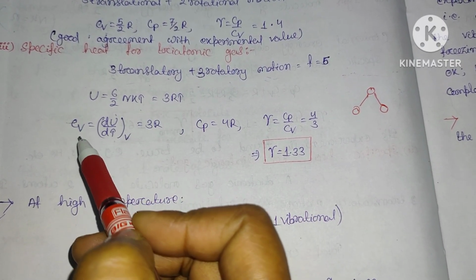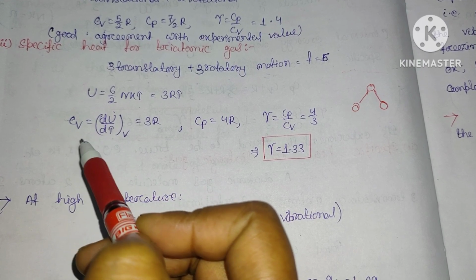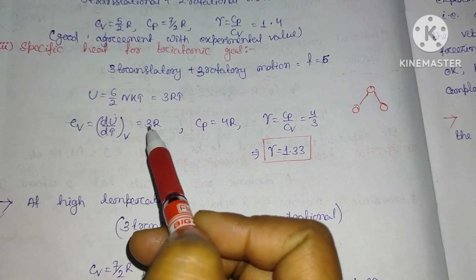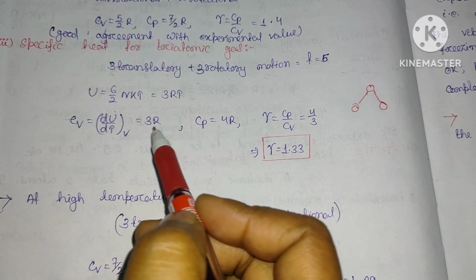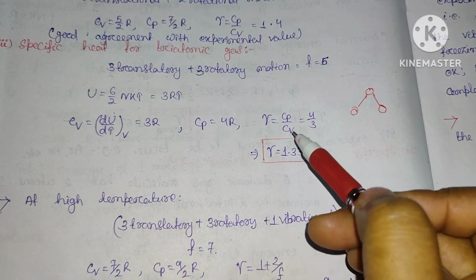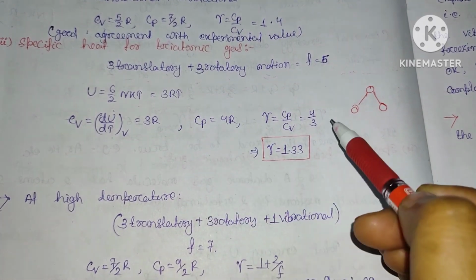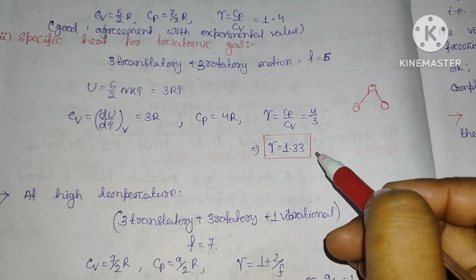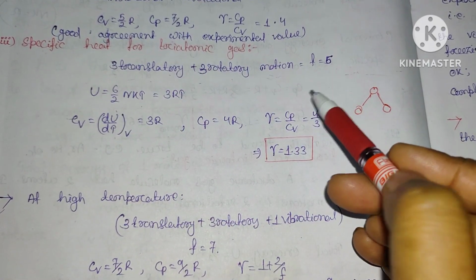Again, Cv, the specific heat at constant volume, will be dU by dT equal to 3R, and Cp equal to 3R plus R, that is 4R. Again, gamma will be the ratio of Cp by Cv, that is 4 by 3. So gamma will be 1.33. This is the triatomic gas at low temperature.